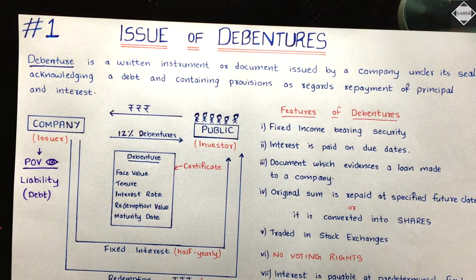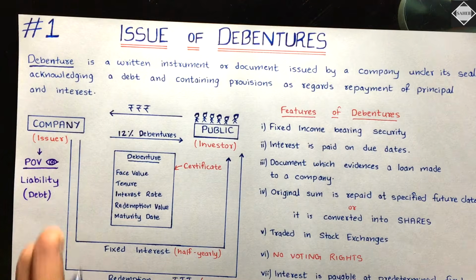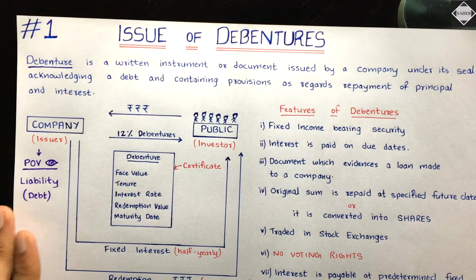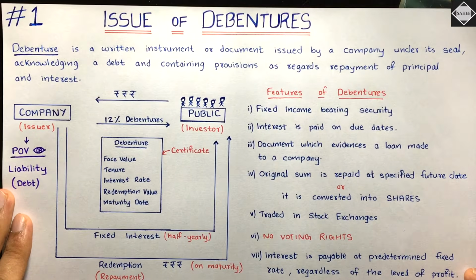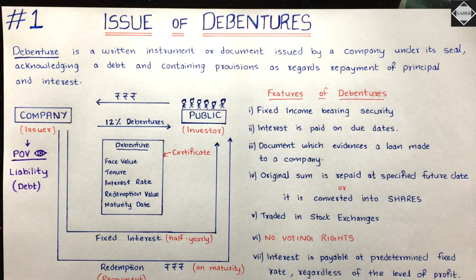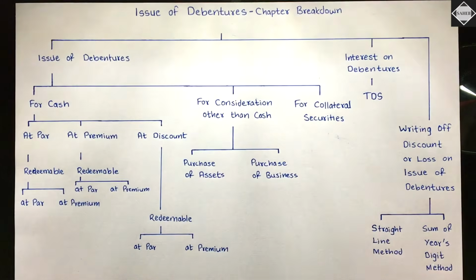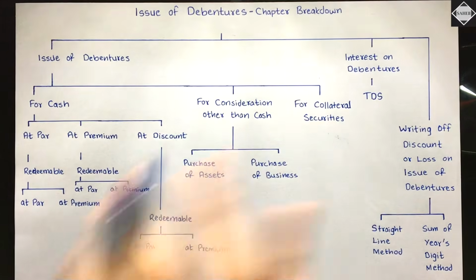When you learn investment accounting, that separate chapter, in that you have to think from the point of view of the public, from the point of view of the debenture holder. But right now in this chapter, it is from the point of view of the company. Fine. So this is the concept of issue of debentures. Now let me give you a chapter breakdown and tell you what all things we have to learn in this chapter. See here, we have the breakdown of this chapter, Issue of Debentures. Let me quickly take you through this flow chart and explain the different topics that we are going to cover in this video series and what you have to learn in this chapter.